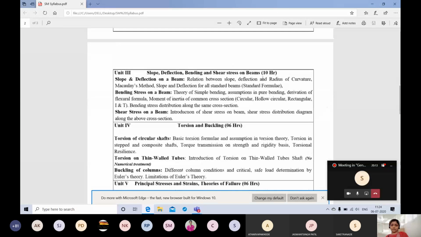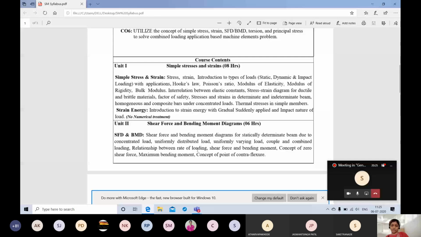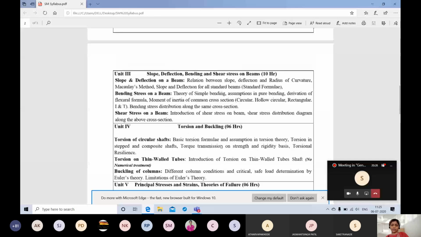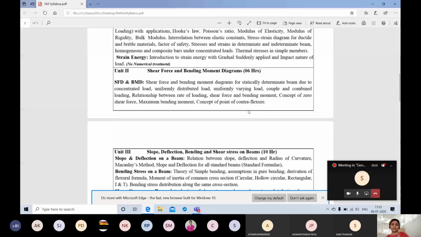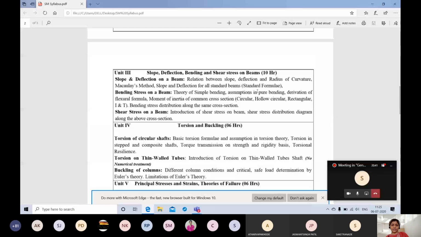Unit 2 and Unit 3 are totally interlinked because here also there is only a change of component. Here we will have different types of loads, and there we have different types of components with the acting loads. So both are interlinked. If Unit 2 is clear, then only can we solve Unit 3 numericals. This is the slope and deflection of a beam.